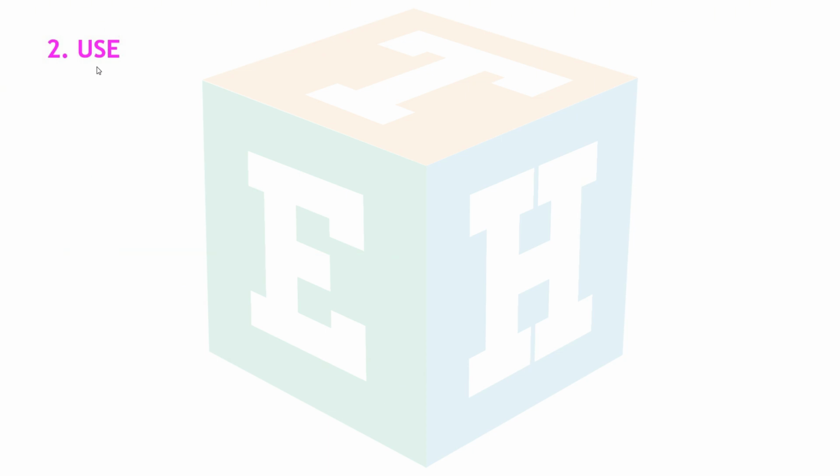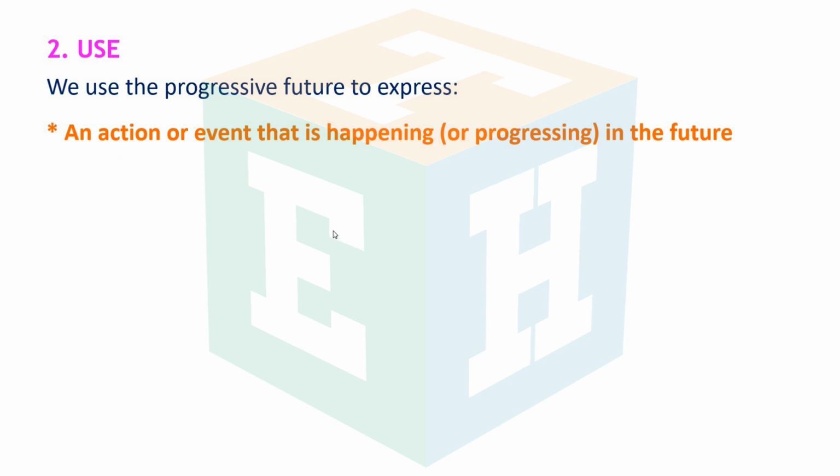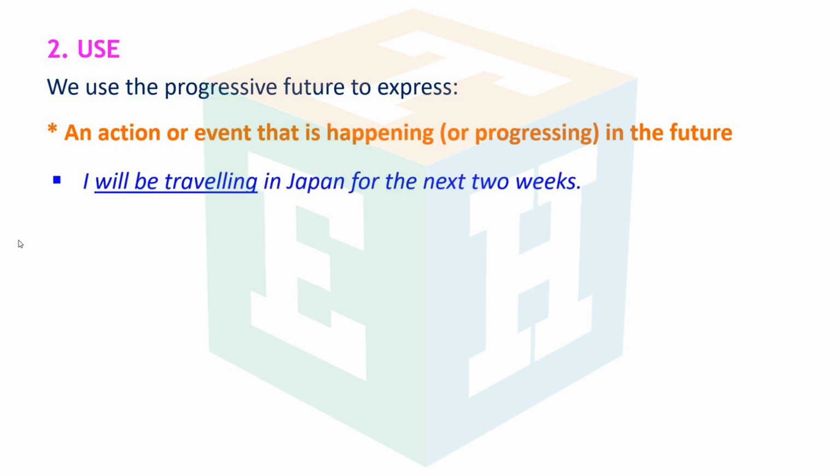Number 2, use. We use the progressive future to express an action or event that is happening or progressing in the future. I will be traveling in Japan for the next 2 weeks. Tonight at 10 p.m. I will be watching TV.